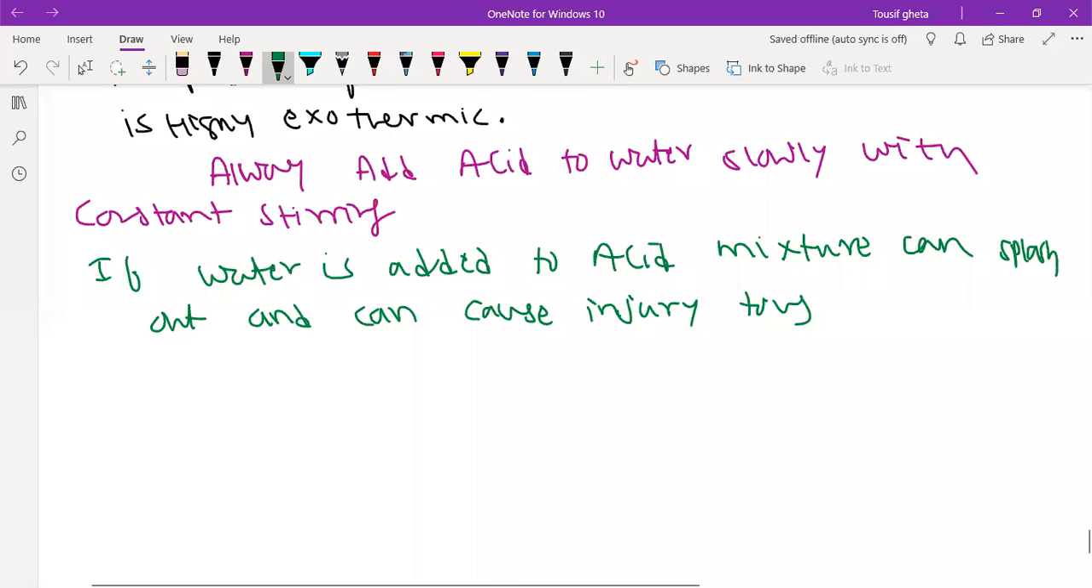Whenever you add acid or base to water, the concentration of ions will decrease per unit volume. Now, next thing is what? How strong are acid or base? How strong are acid or base solution?